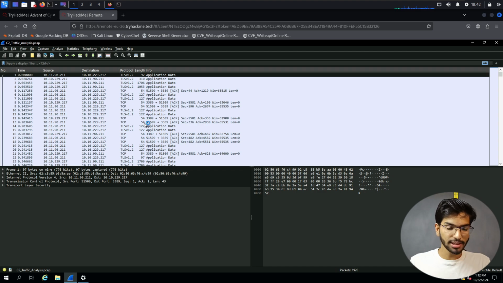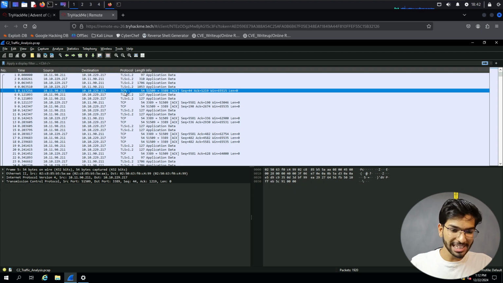And then comes the length. The length is the number of bytes being shared back and forth. And then the information, what exactly it is doing. So for example, let's take this one. It says acknowledgement. Okay, this is a TCP communication.